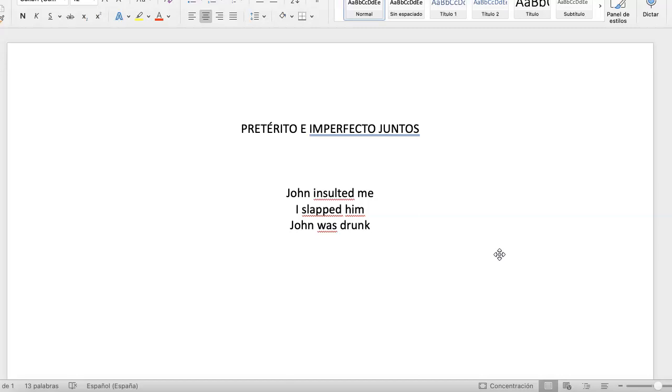Today we're going to talk about using preterite and imperfect together. And that's like the culmination of this class. That's what we have been trying to prepare for during the last chapters. We have gone through all the forms in the preterite, then we have studied the imperfecto, and now we need to use them together. And this is completely different from English.